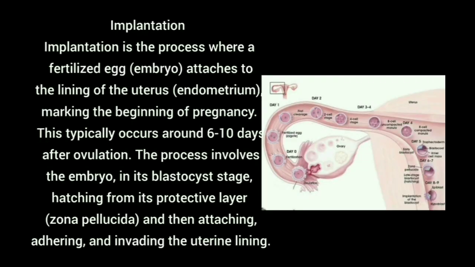Next, implantation. After the fertilization, the fertilized egg is attached to the endometrium wall. That process is called implantation. This process happens 6 to 10 days after ovulation, meaning production of ovum. This process involves the embryo in its blastocyst stage, hatching from its protective layer called zona pellucida, then adhering, invading into the uterine lining.